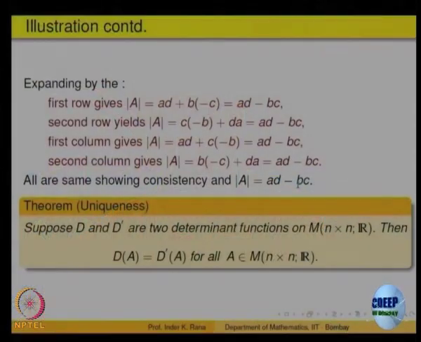So, that is uniqueness. We will not prove this, we will assume that. The definition of determinant by expanding by rows or columns gives a unique way of expressing determinant as a function on a matrix with those three properties.